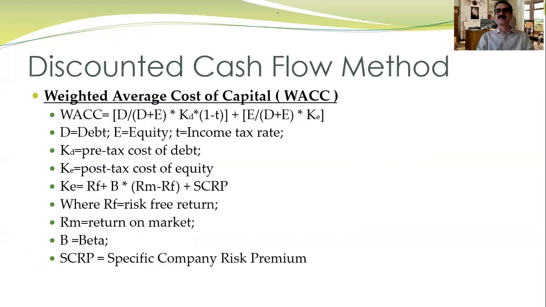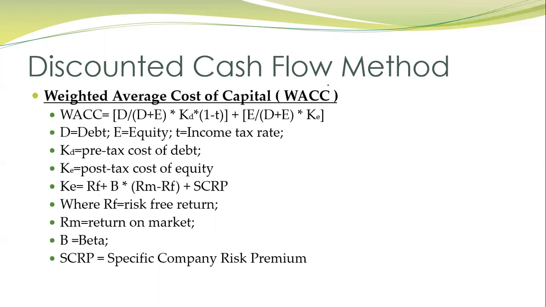cash flow method. Now let us check the weighted average cost of capital, how it is worked out. So weighted average cost of capital is debt divided by debt plus equity, multiplied by cost of debt, multiplied by 1 minus tax, plus equity divided by debt plus equity into the cost of equity. If we do this, we'll get the WACC.